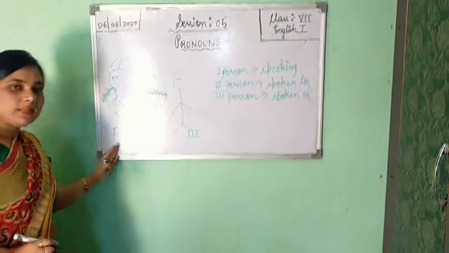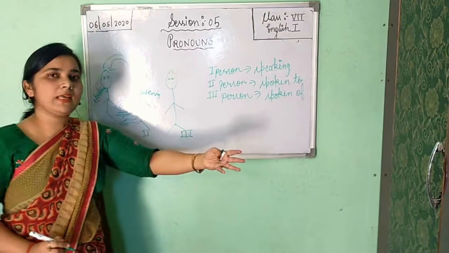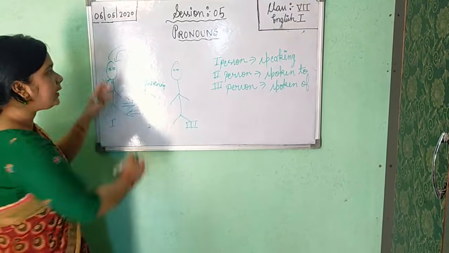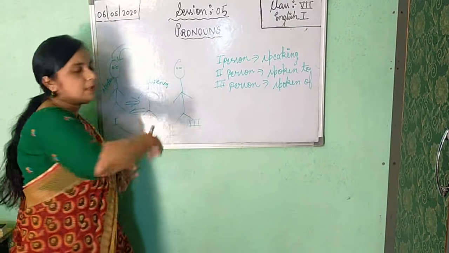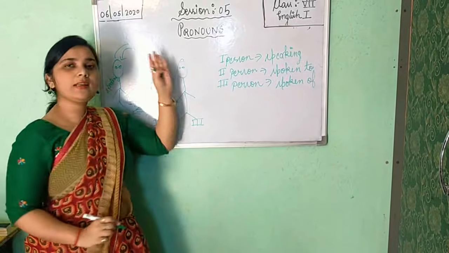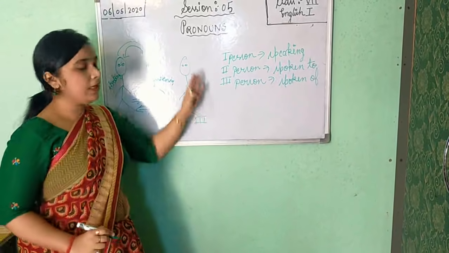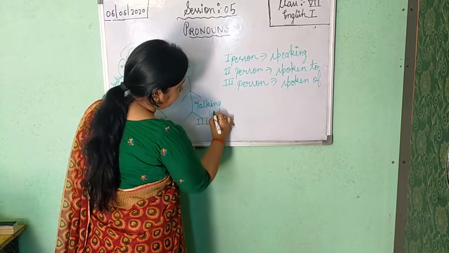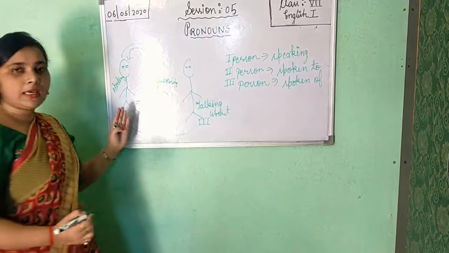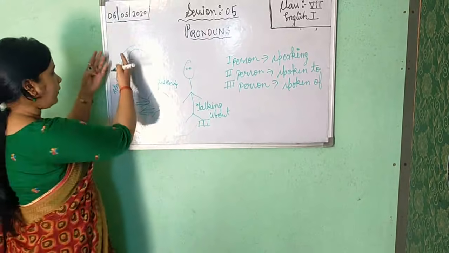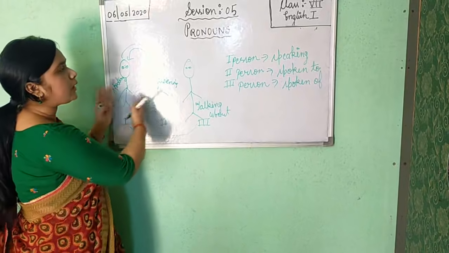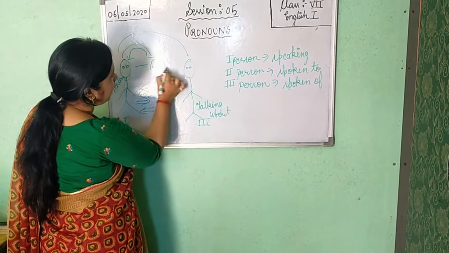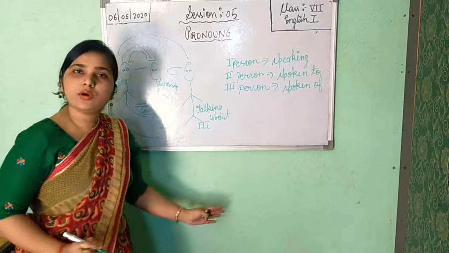So he is the first person. The one who is listening, to whom he is speaking, that person is the second person. Now the third person: they both are talking about this third person. The first person and the second person both are talking about this third person. Understood? Whatever he is speaking, he is listening, so they both are talking to each other. But the third person is the one they both are talking about. So it is your third person.